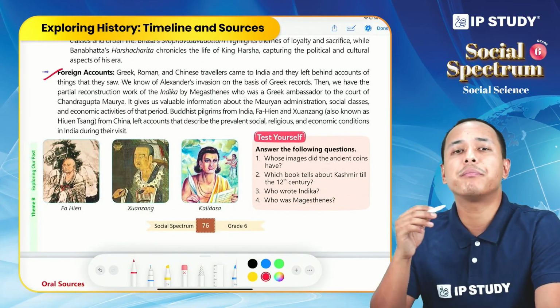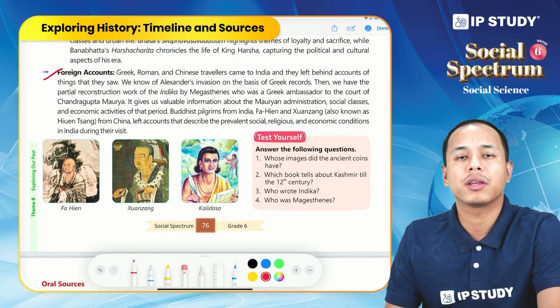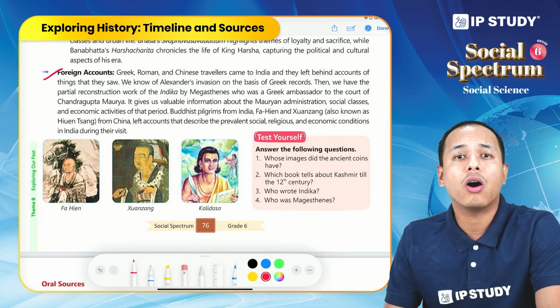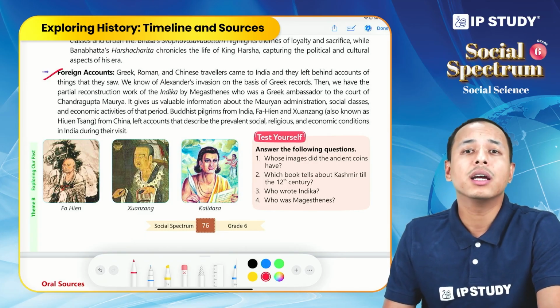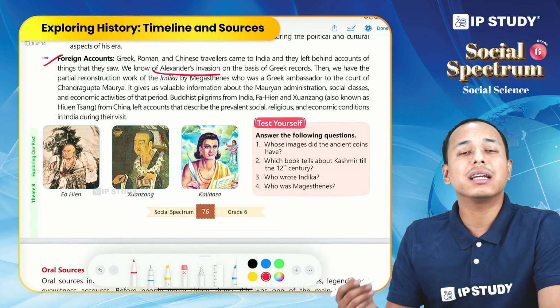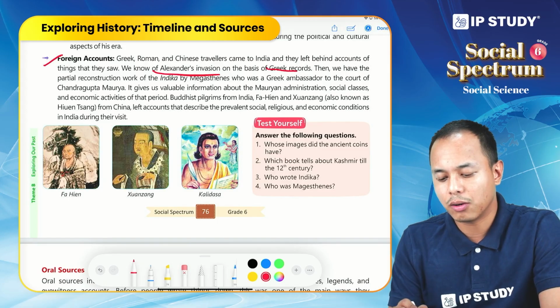Lastly, we have foreign accounts. Many people from different parts of the world came to India, Greek, Roman, Chinese, and they wrote or recorded their experience and whatever they observed in their journey to India. For example, we know about Alexander's invasion with the help of Greek records.